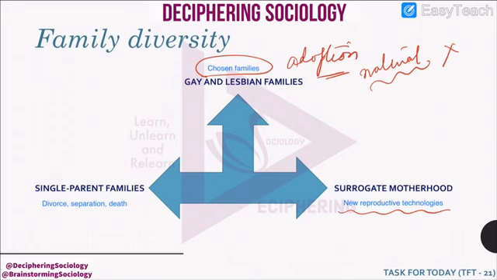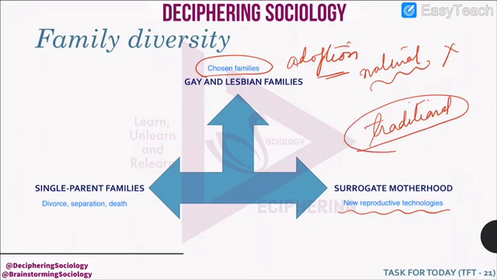Earlier, a family used to rely on the traditional way to produce children, but now families are going for newer technologies. For example, some are going for surrogacy, and this has further diluted the concept of traditional family structure.